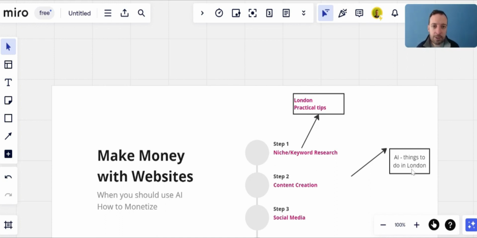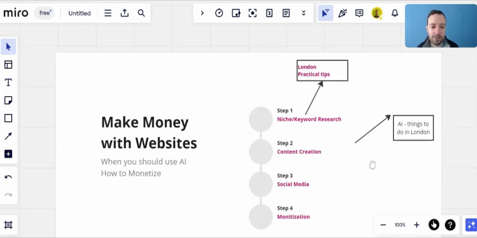So the things that you don't want to use AI for is that more personal stuff. Let's say applying for a social services card, AI is probably not going to do a good job of that, right? So you want to do anything that you need to do in person, eating a kebab, all of that stuff, right? That type of content you need to do yourself. And that's also good for social media.